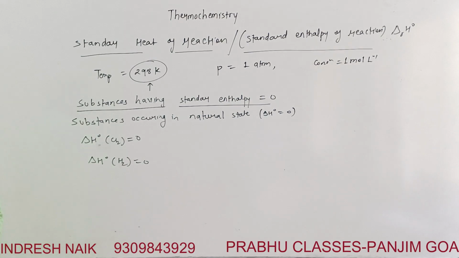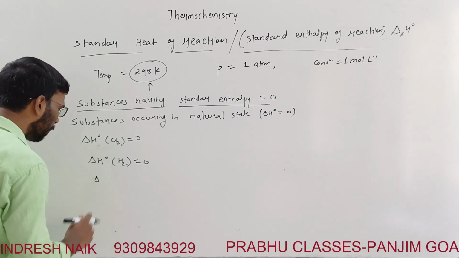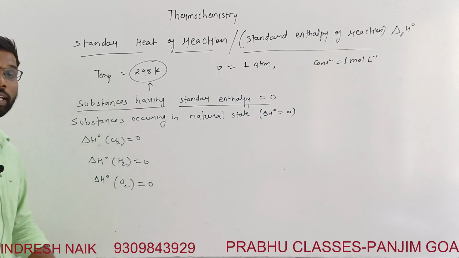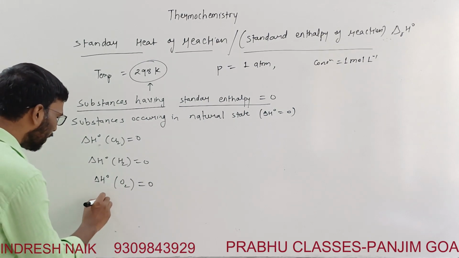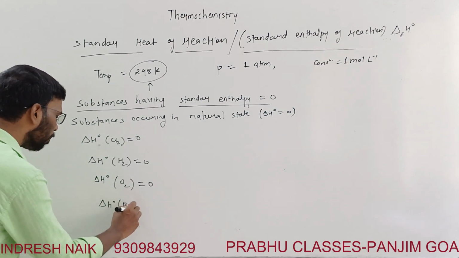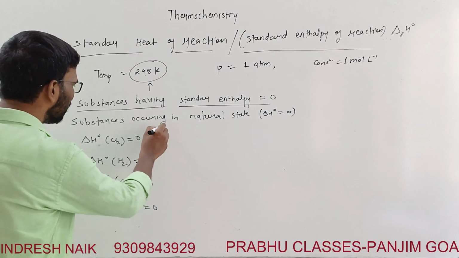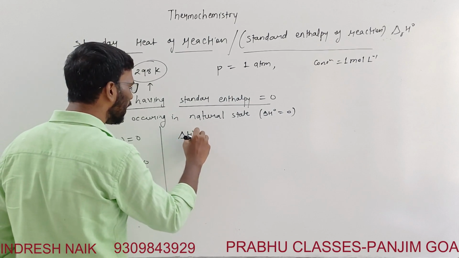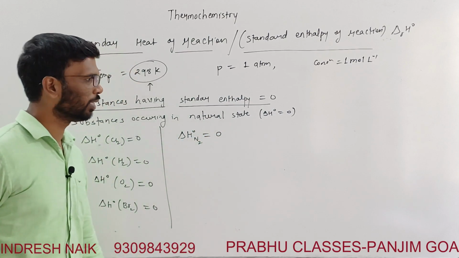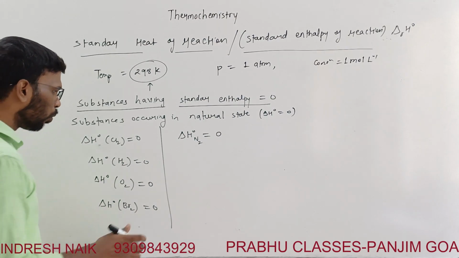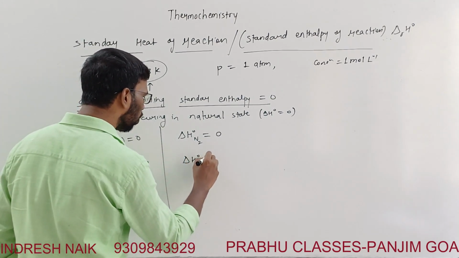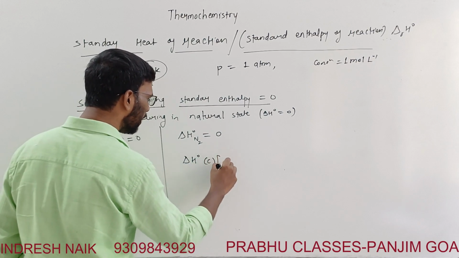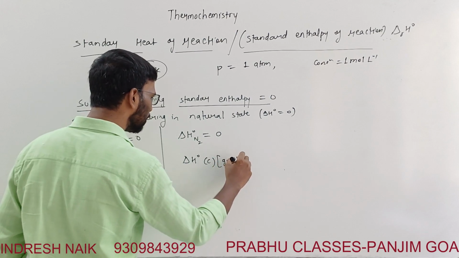Then, for example, oxygen also exists as O2, for which the standard enthalpy is equal to 0. We can also write delta H naught for Br2, which is also equal to 0. Nitrogen also exists as N2, so delta H naught for nitrogen is also equal to 0. We can write more: delta H naught of carbon. Carbon means graphite.